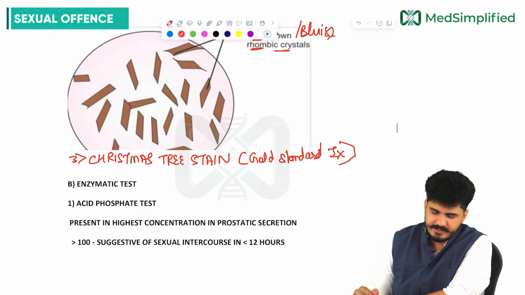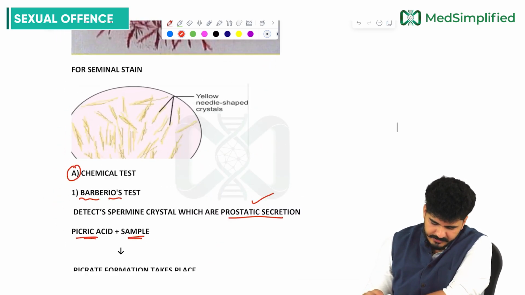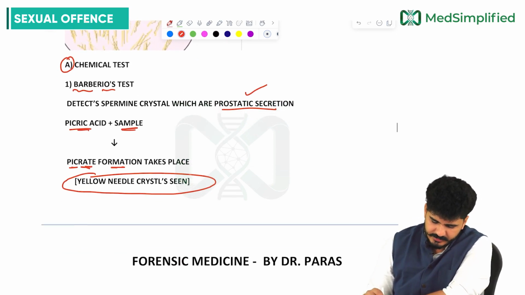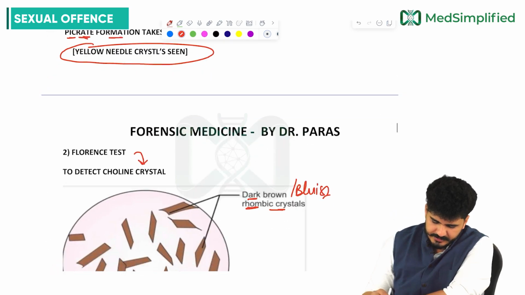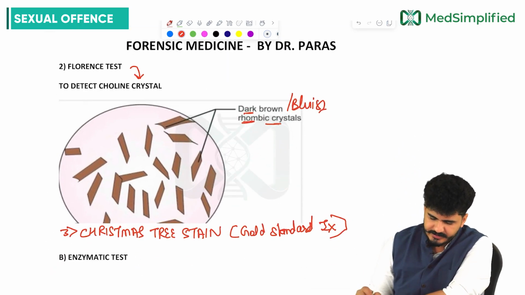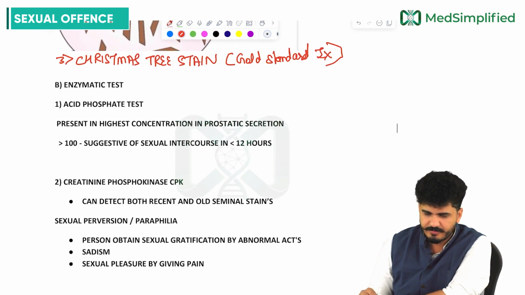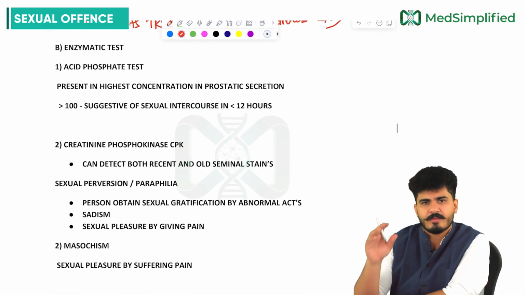So these are the tests for the seminal stain. What tests do we have for the seminal stain? Number one, the Barberio test, where there will be picrate formation. Then there is the fluorescence test, where there will be choline crystals. Then the Christmas tree stain would be there. So these are for the semen.